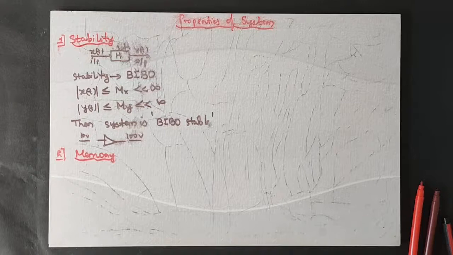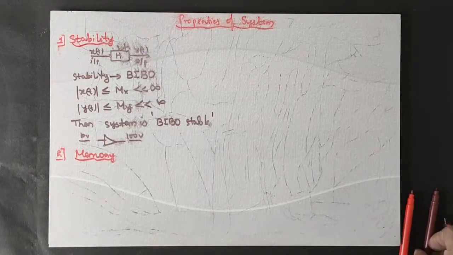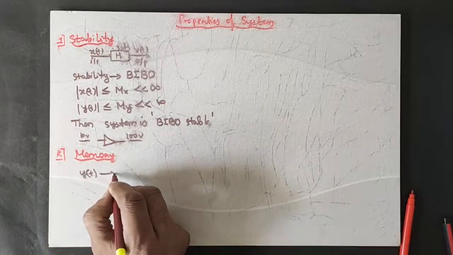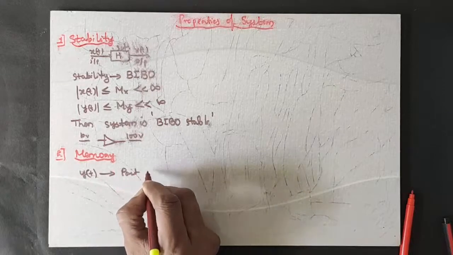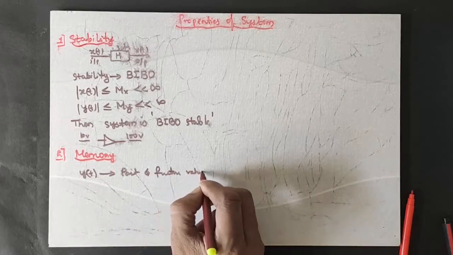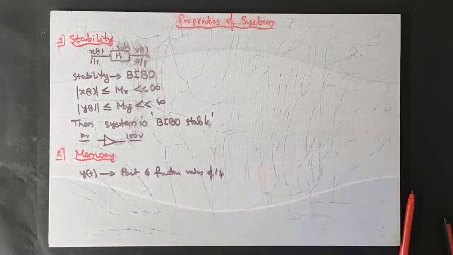Why do we call this a memory system? So as to store the past and future values of the input, you need memory. Hence, such systems are called memory systems. What is the meaning of memory system? Output y of t depends upon past and future values of input.